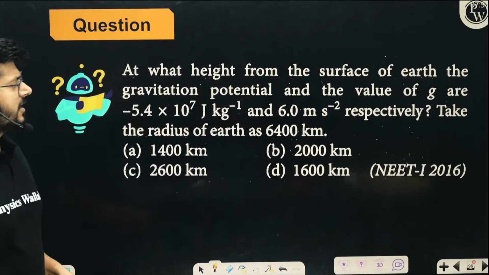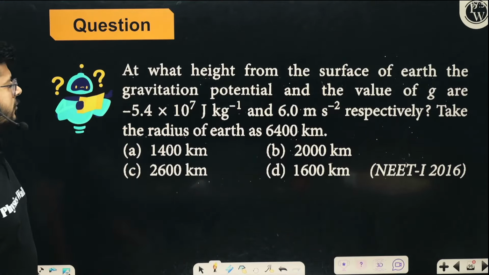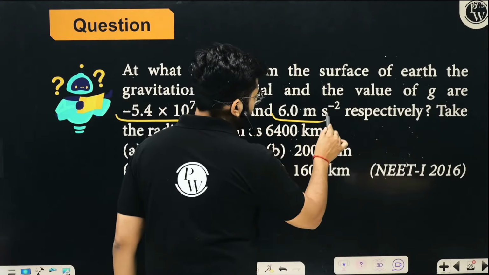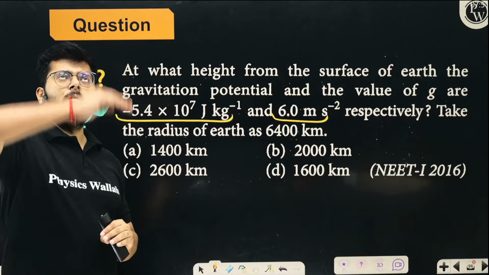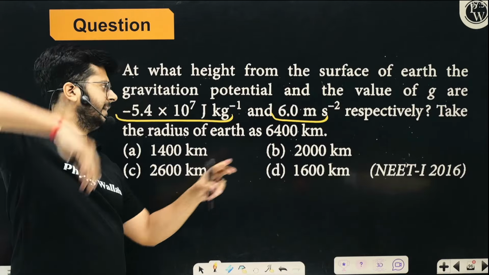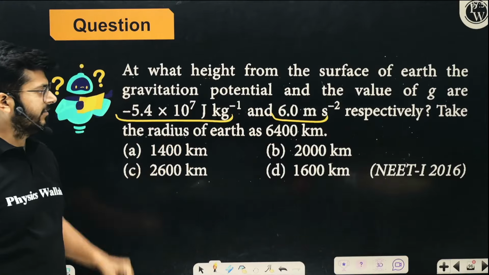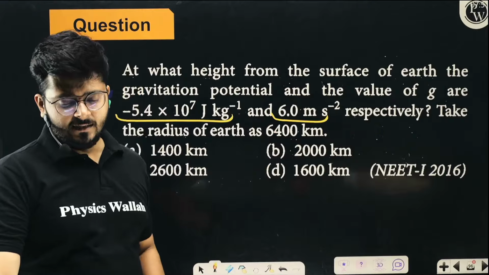At what height from the surface of Earth are the gravitational potential and the value of g this? So gravitational potential is given, and the value of small g is given. So clearly it is not 9.8, it is not at the surface. The body is at a certain height from the surface, right? So at which height do we have this small g and this gravitational potential? The radius of Earth is 6400 kilometers.